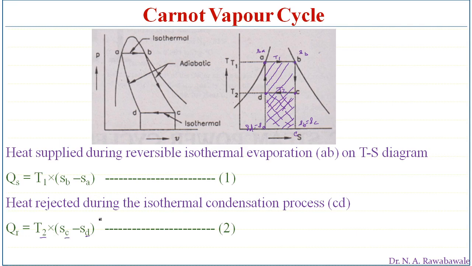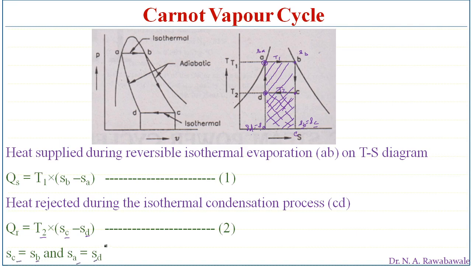Now from this diagram itself we can see that the entropy at point C and entropy at point B are the same, that is SB is equal to SC, whereas the entropy at point A is equal to the entropy at point D, that is SA is equal to SD.